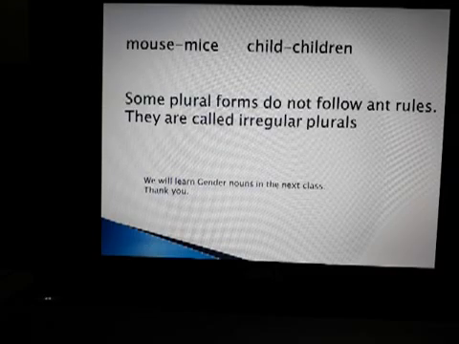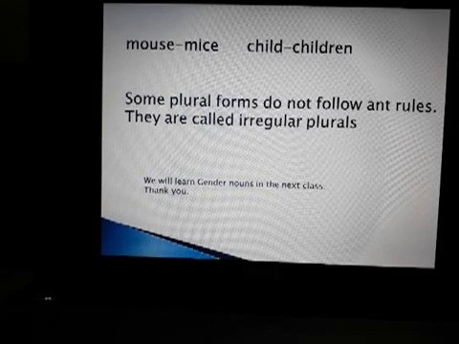Now there are some plural forms that do not follow any rules, and they are called irregular plurals. For example, mouse, mice. Child is a singular noun, and what is the plural of child? That is children. So these are irregular plurals. They do not follow any rules, so they are called irregular plurals.